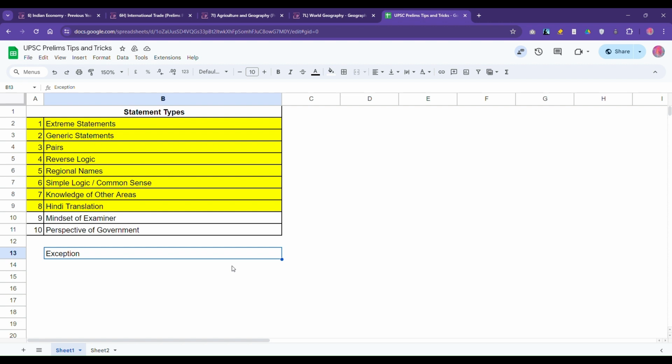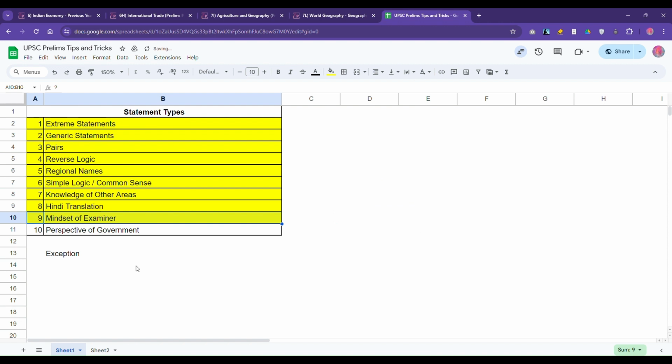If it goes to court, if people file a case that this particular thing according to UPSC is this, but this is not correct, will they be able to justify it? If you feel they can justify it, then go ahead, say it's a true statement. If you feel they cannot justify it in any case, then it cannot be true, it will be a false statement. See from that perspective also, that will help.